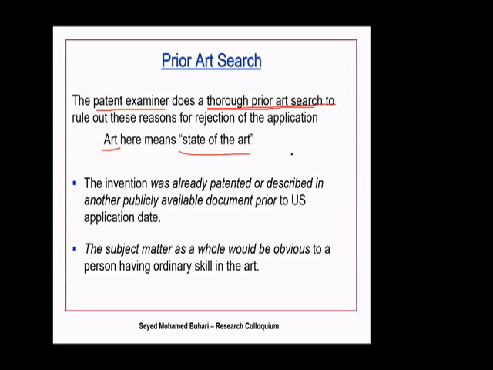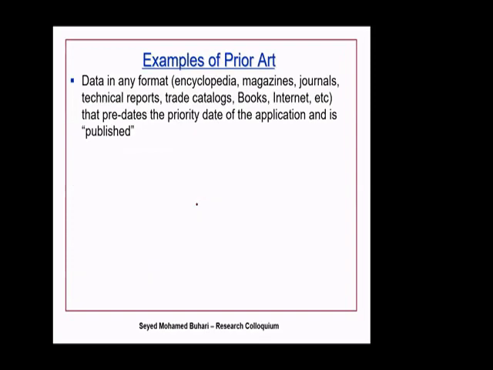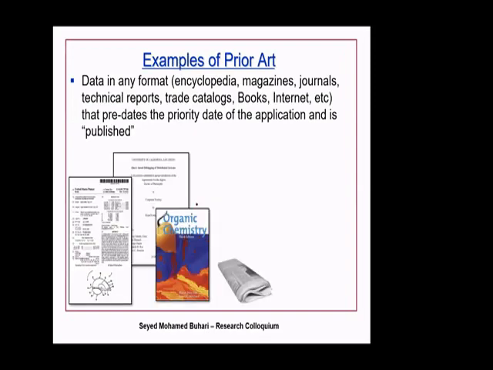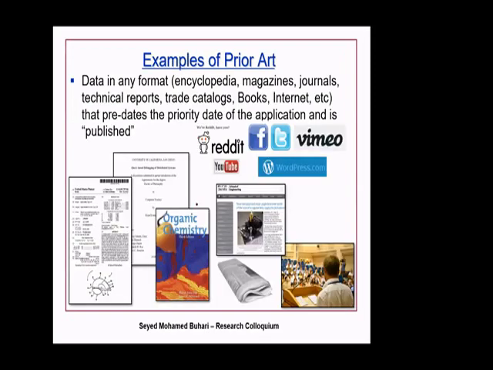Okay. So what they want to do, they want to make sure whether it is already patented, whether it is available in a publicly available document like a book, like a conference, like a paper, like anything. Okay. So they are going to check all this and they want to see whether it meets all the three criteria, right? So you can search in anything, even in newspaper, for example, from internet, from thesis, from books, from any source. It should not match. If the idea is matching, then it cannot be patented.